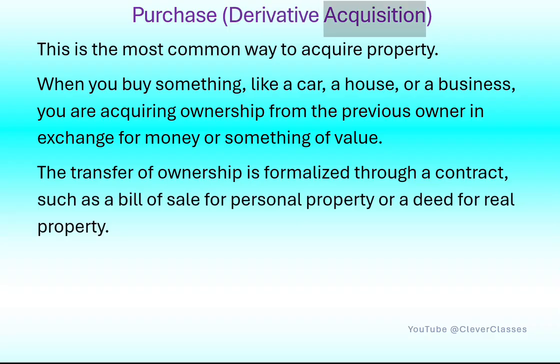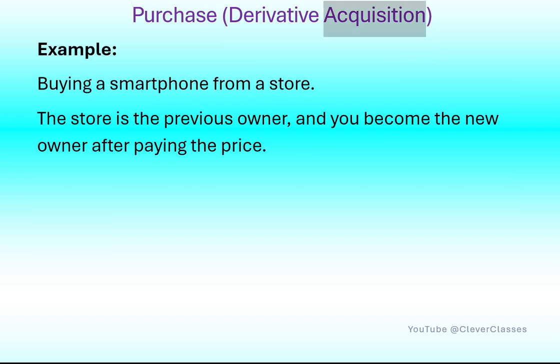Purchase, derivative acquisition. This is the most common way to acquire property. When you buy something, like a car, a house, or a business, you are acquiring ownership from the previous owner in exchange for money or something of value. The transfer of ownership is formalized through a contract, such as a bill of sale for personal property or a deed for real property. Example: buying a smartphone from a store. The store is the previous owner and you become the new owner after paying the price.